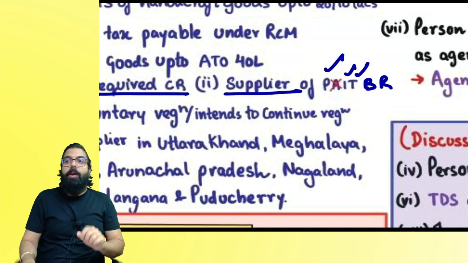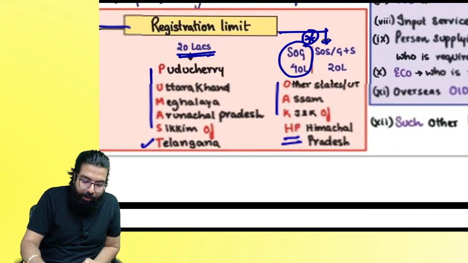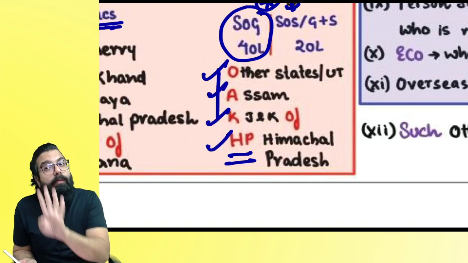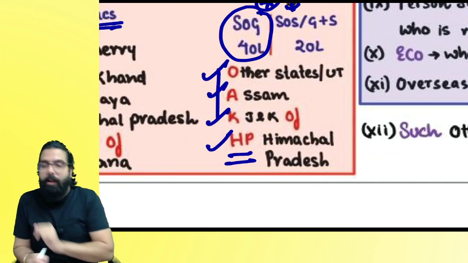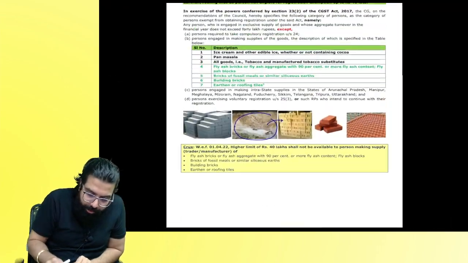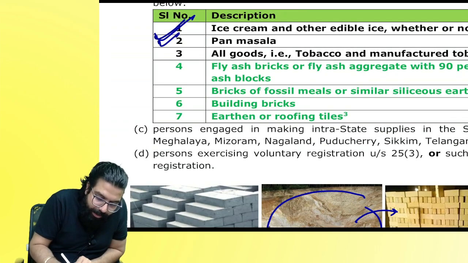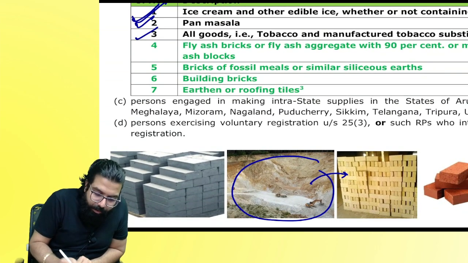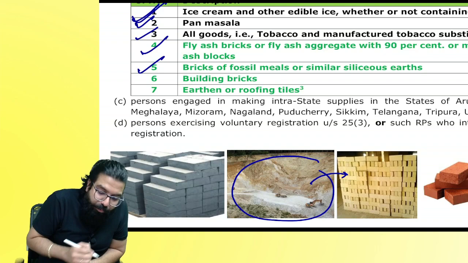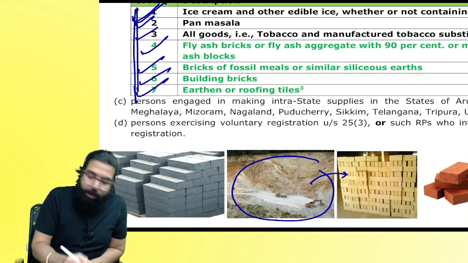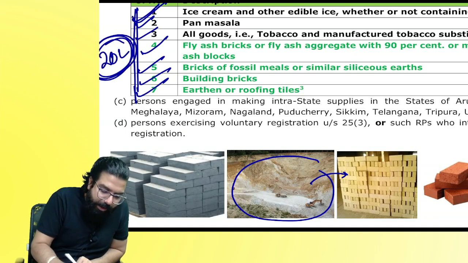How much limit? For person. See, everyone. People of Oak of Himachal Pradesh, how much is the limit? 40 lakh. But if you are a person who is supplying what? See here. Pan masala, ice cream, tobacco, and fly ash bricks, bricks of fossil meal, building bricks, or earthen or roofing tile. Then for you, what will be the limit, everyone? 20 lakhs. Am I clear to all?